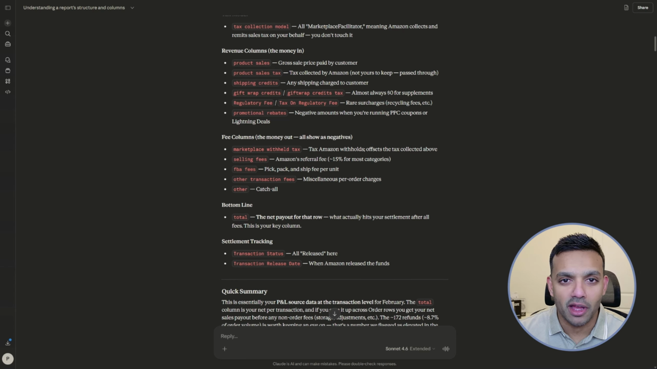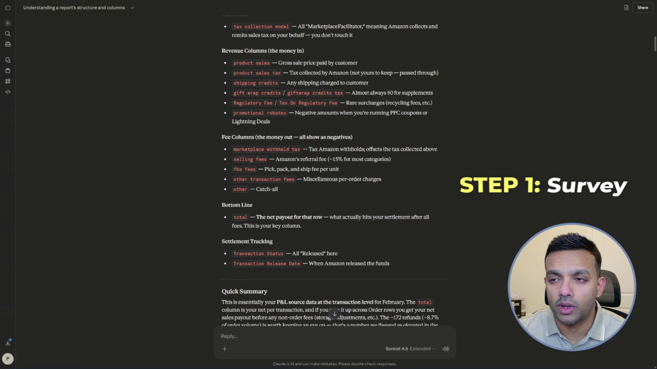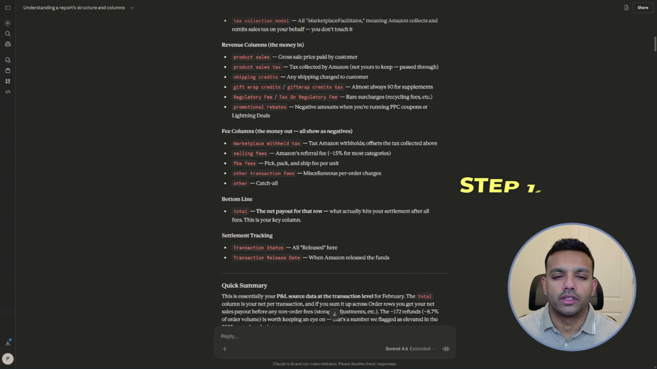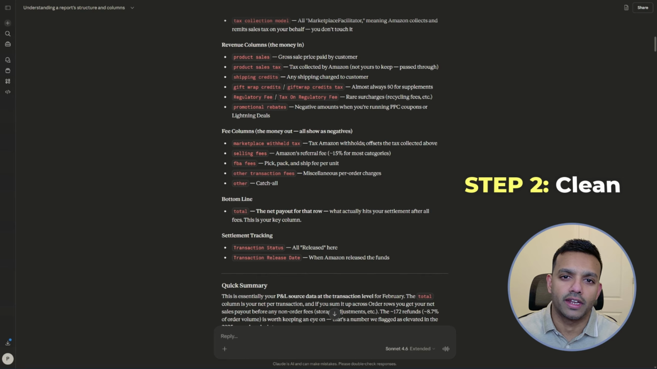Now, this does not mean you skip this step, because if you do, you're going to start getting some funky results. In this case, everything checked out, but that's not always the case. Okay, so that's step one, survey the data. Okay, so step two, clean the data.